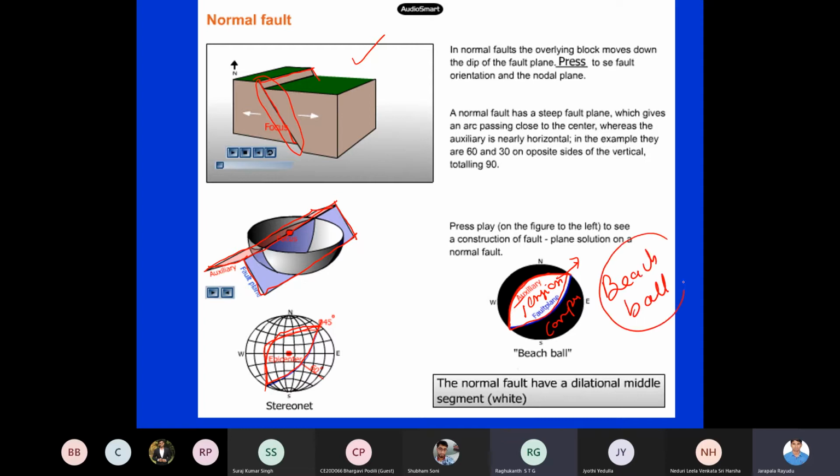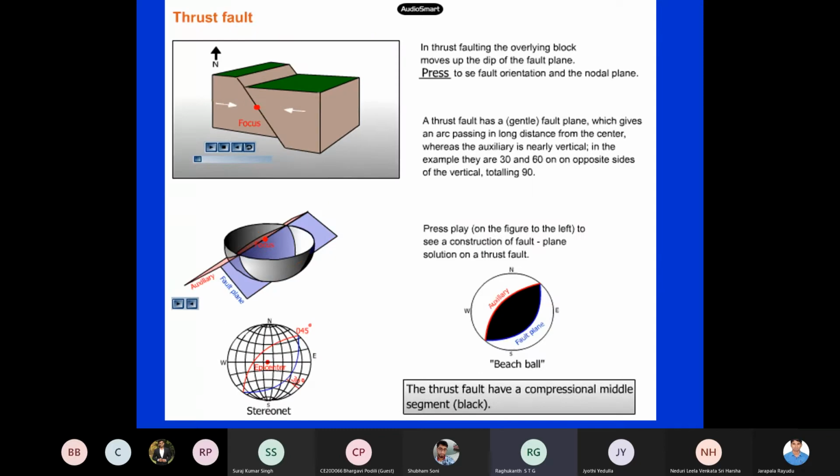So beach balls indicate the strike angle and dip angle of the fault and its auxiliary plane, and they also tell you what type of fault it is. Okay, so that is how a normal fault looks, something like this. And now you can see the same problem. What type of fault is this one? Thrust fault. So thrust means things are like India and Asia kind of a thing.